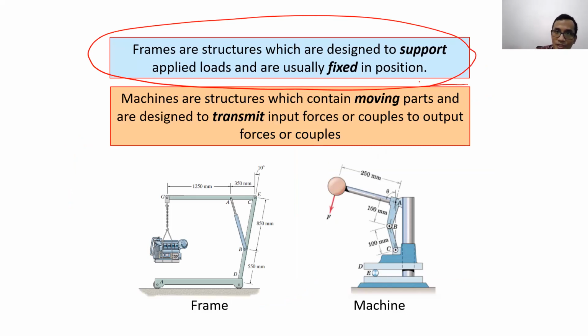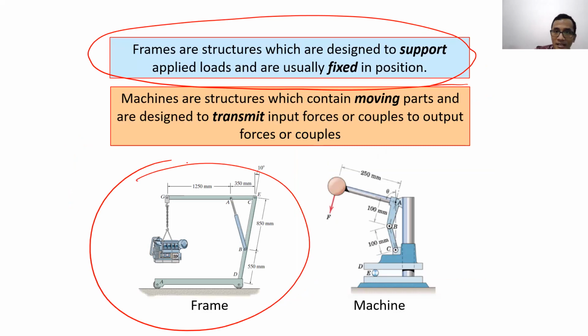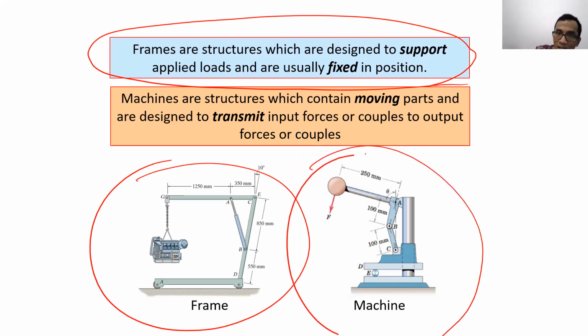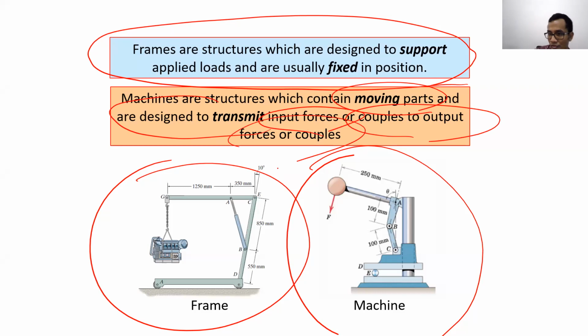Frames are structures which are designed to support applied loads, and the position is usually fixed like this. We call it a frame. But a machine is a structure which contains moving parts and is designed to transmit input force into couples or output forces, like this.